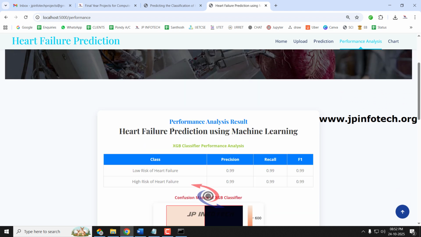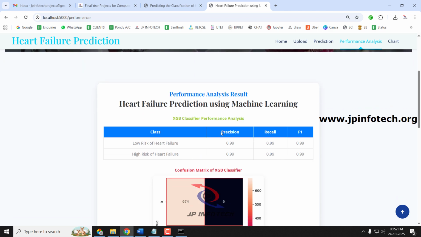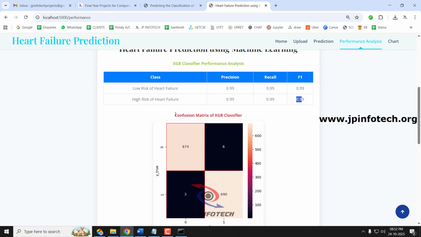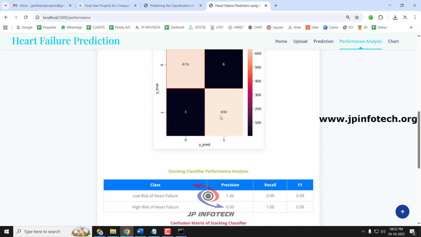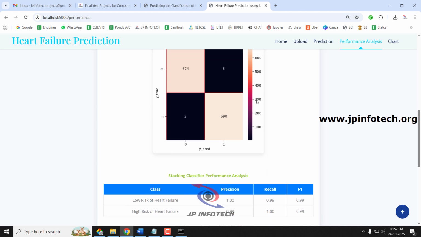First, let us see the XGB classifier performance analysis, showing the precision value, recall and the F1 value. Precision value for the class low risk of heart failure 0.99, high risk of heart failure 0.99, recall 0.99 and high risk 0.99, F1 with 0.99 and 0.99. And here you can see the confusion matrix of the XGB classifier. It shows the true and predicted values.